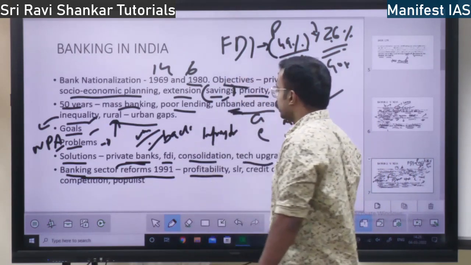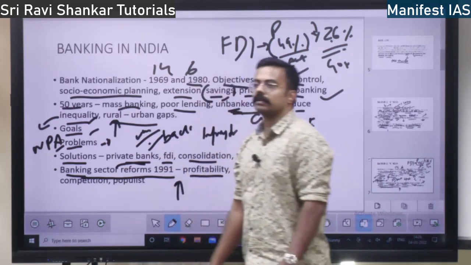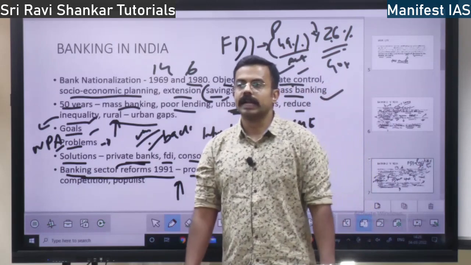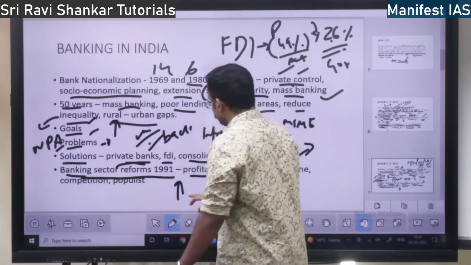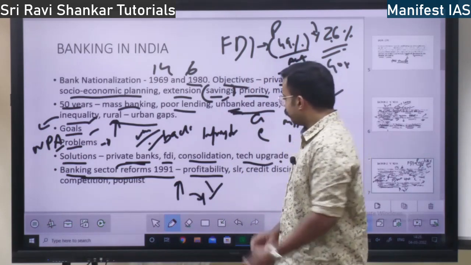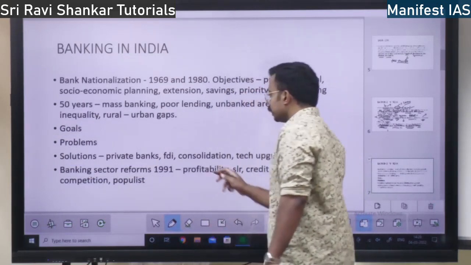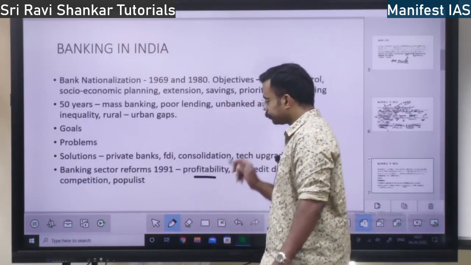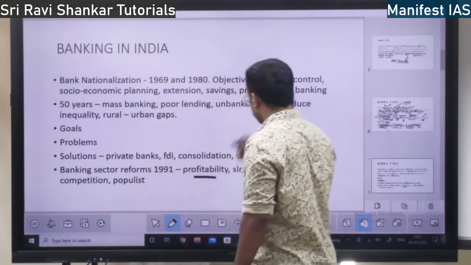The profitability of the banks has increased post 1991. After 1991 there was a lot of investment; foreign investment has increased, private investment has increased. When investment comes, automatically banks' profitability will increase, right? So that is one thing.